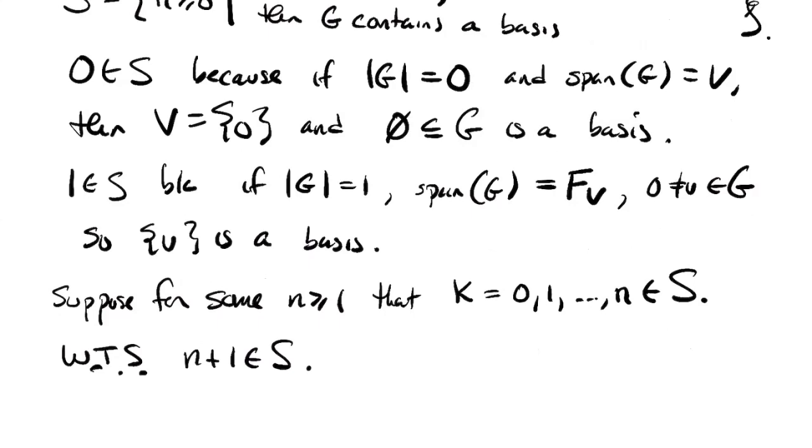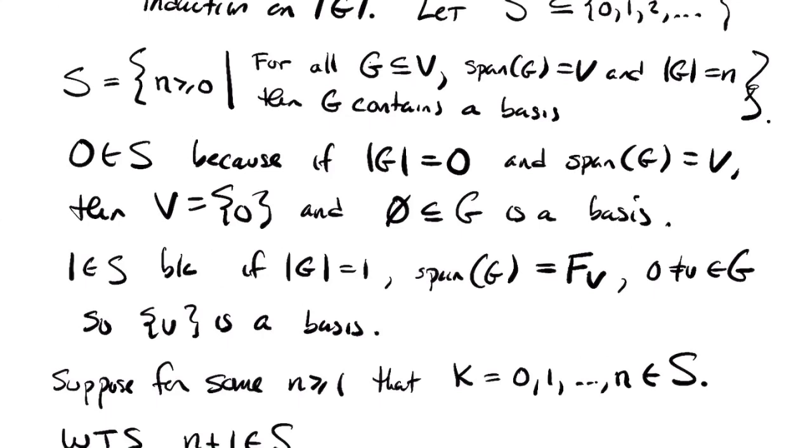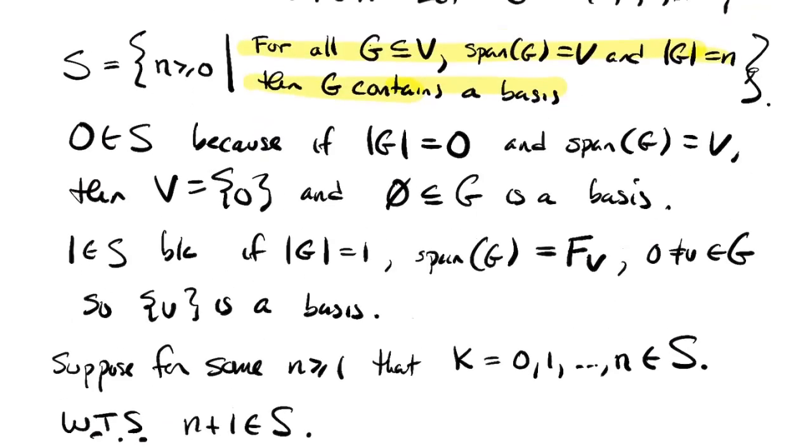And that's what I'm trying to show: that the statement in the defining property for S holds for all natural numbers. Cool. Okay.